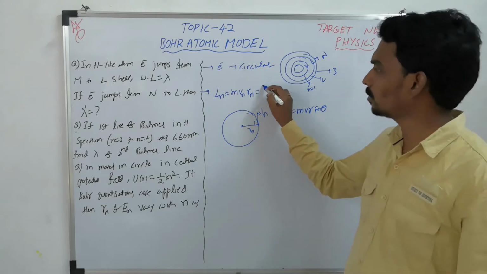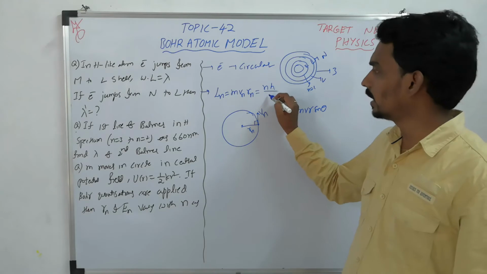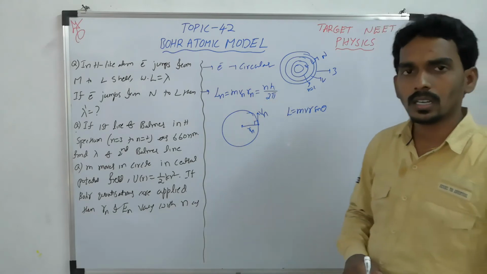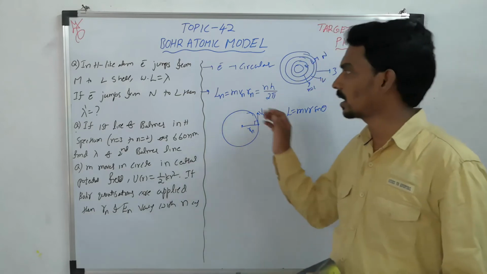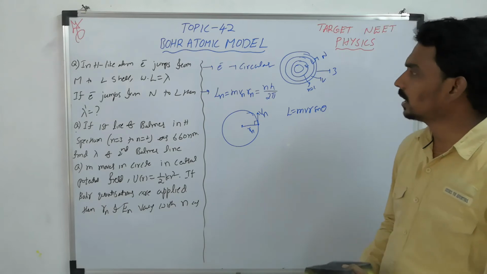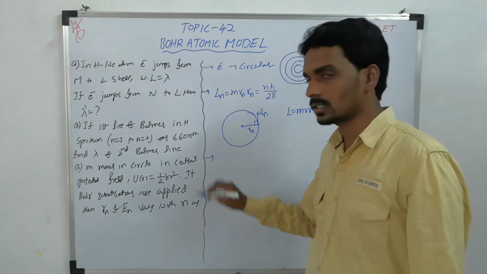Now this angular momentum is equal to integral multiples of h by 2 pi. That's why it is called quantization of angular momentum. And the most important one, that is the third one.